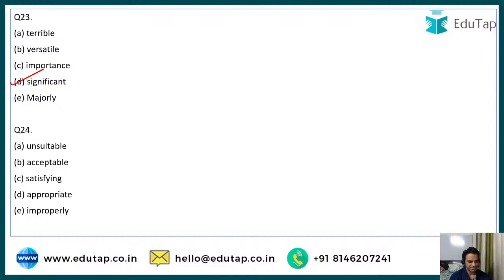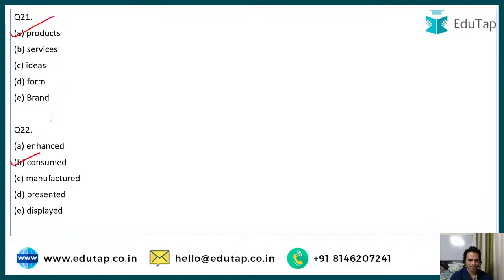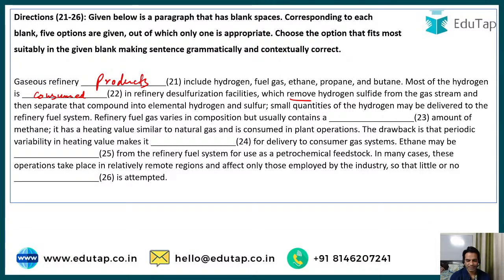Very good, Lina. Very good, Anjali. Very good, Prerna. Very good, Gajendra. Very good, Anushri. So, makes it unsuitable. So guys, the drawback is that periodic variability in heating value makes it unsuitable for delivery to consumer gas systems.